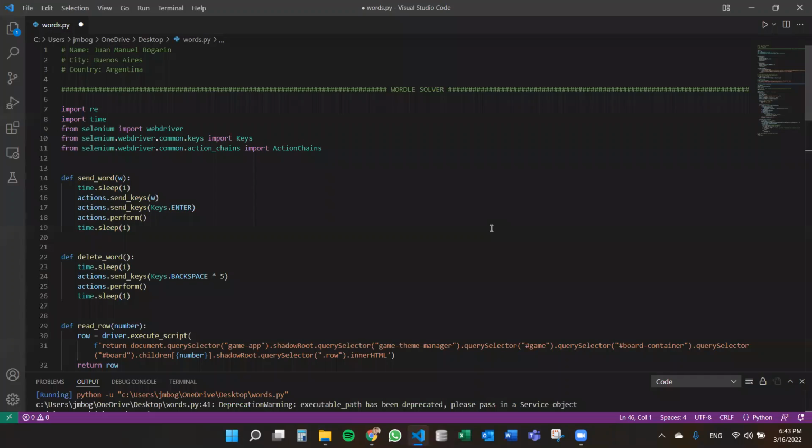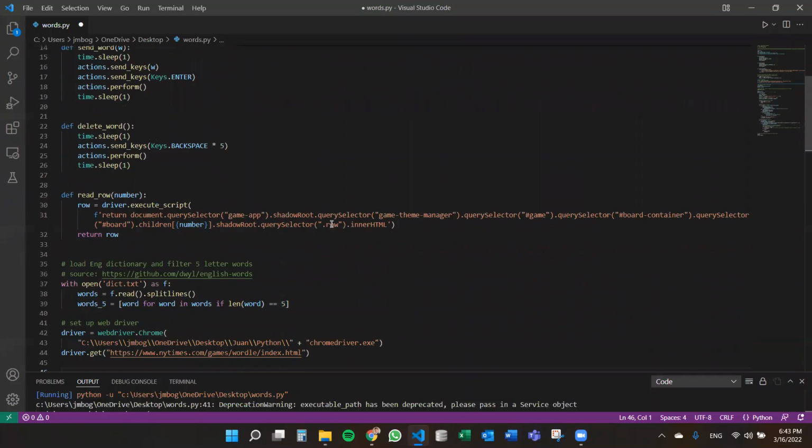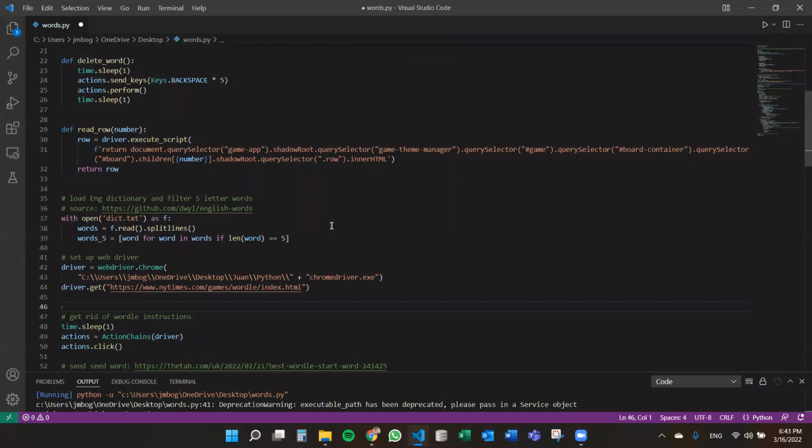So over to the code, I used some libraries like regular expressions, time, and Selenium to navigate through the web page. For the different words, I used this dictionary that I found on GitHub, and later I filtered it by words of exactly length 5.